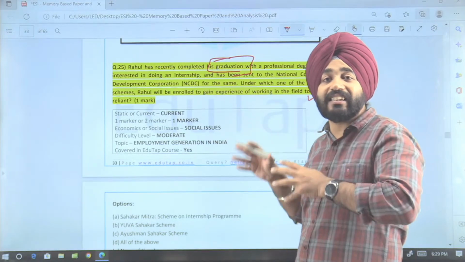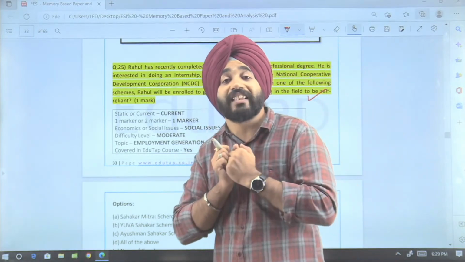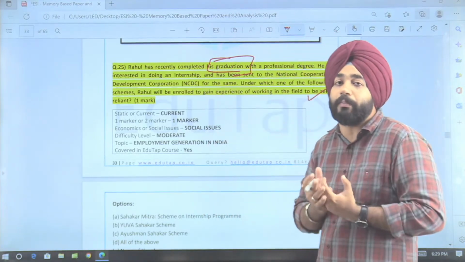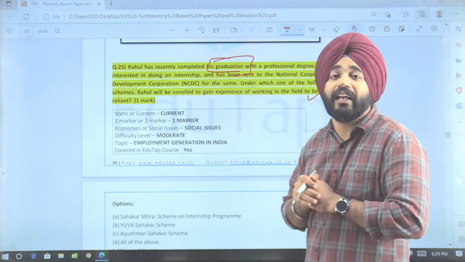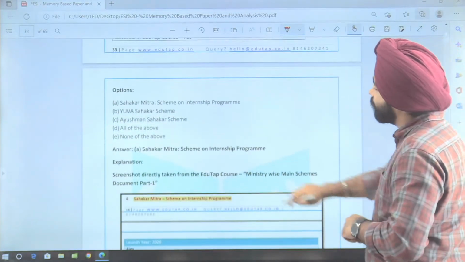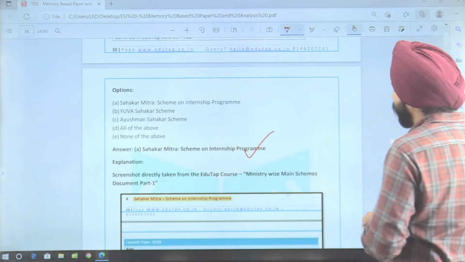Now this tells us that in-depth knowledge of a scheme is required. Each and every key feature needs to be thought out properly. Then these kinds of questions you can attempt in the examination. So here, this was basically about the Sahakar Mitra scheme or internship program.